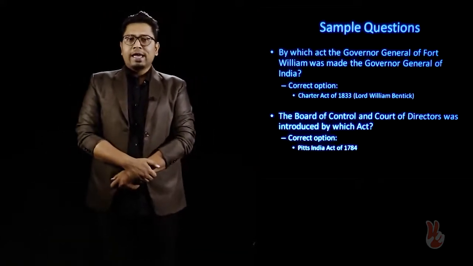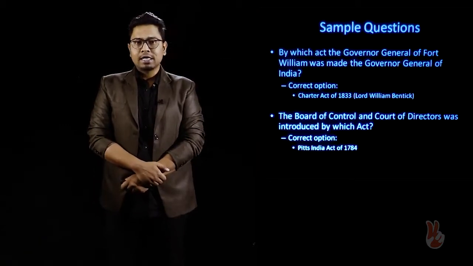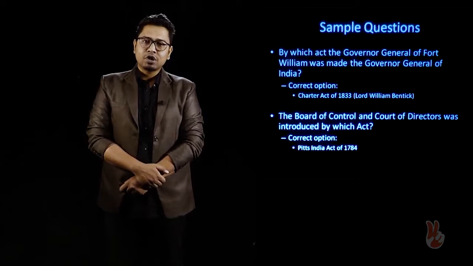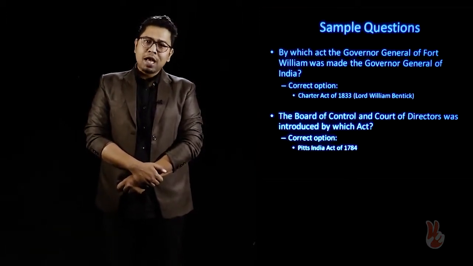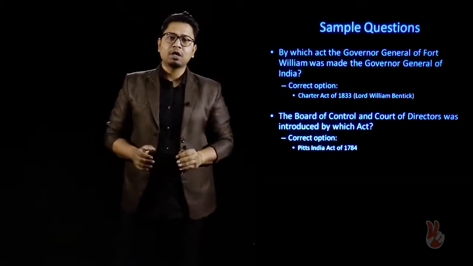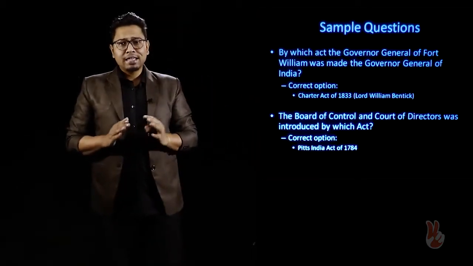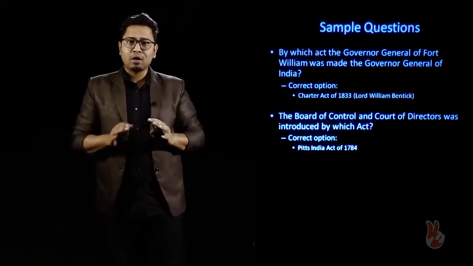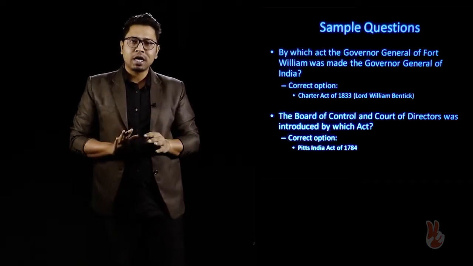Starting with the Regulating Act in 1773, there was a growing tendency for holding the company accountable for their administration in India. The Regulating Act, as the name suggests, was passed in order to regularize the affairs of the company within India. It was passed so that allegations of corruption which had been coming in from India to England about the company officials could be handled properly. Therefore, the Regulating Act was passed.